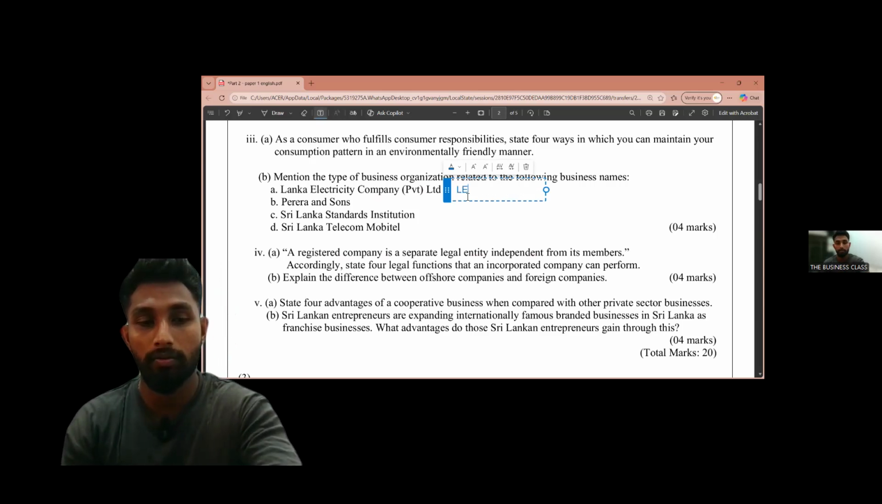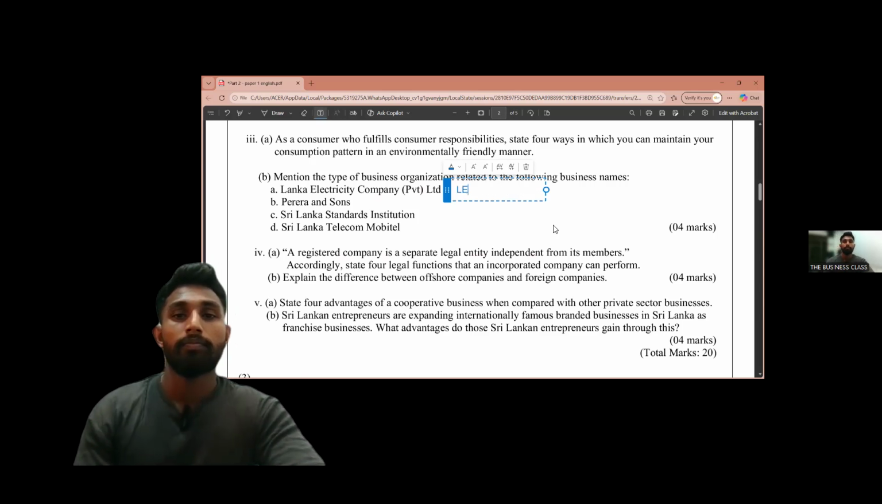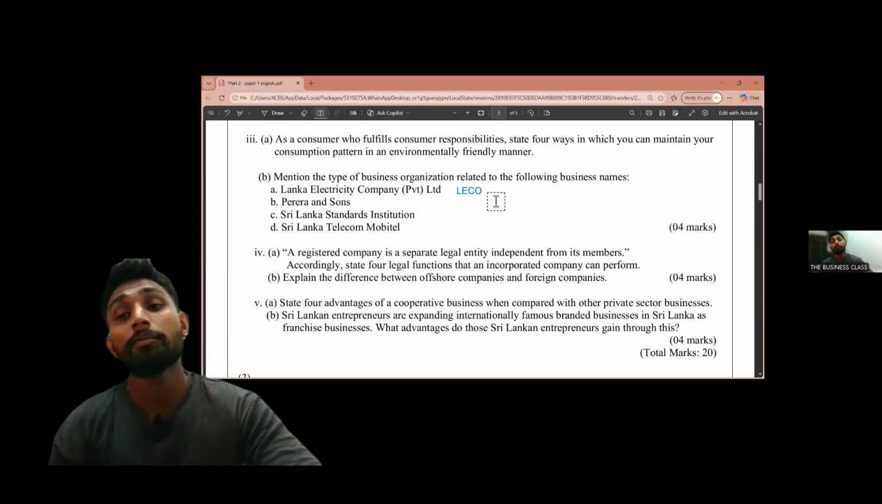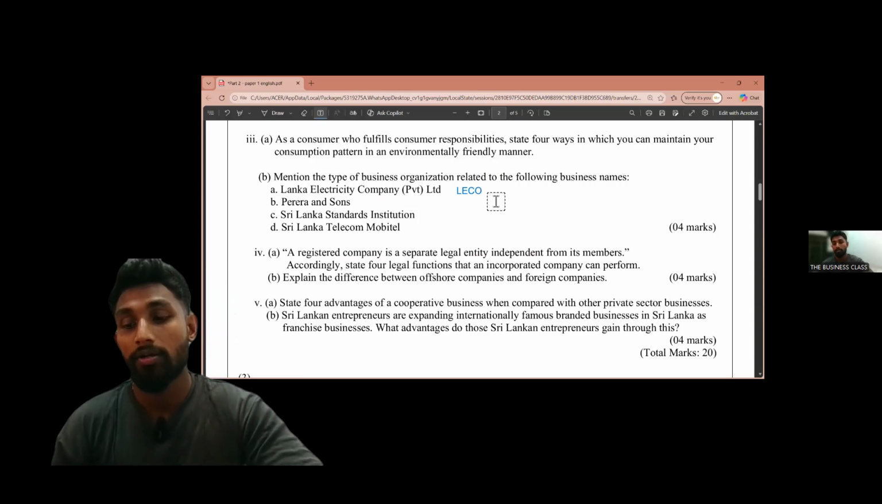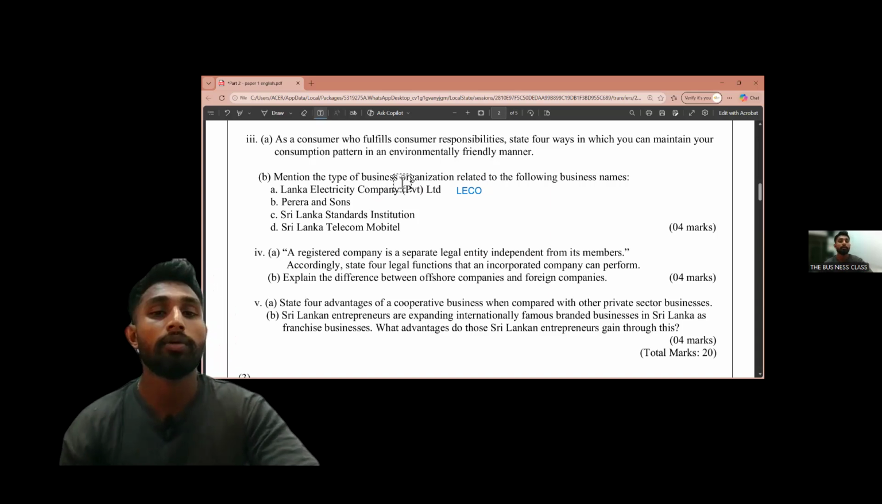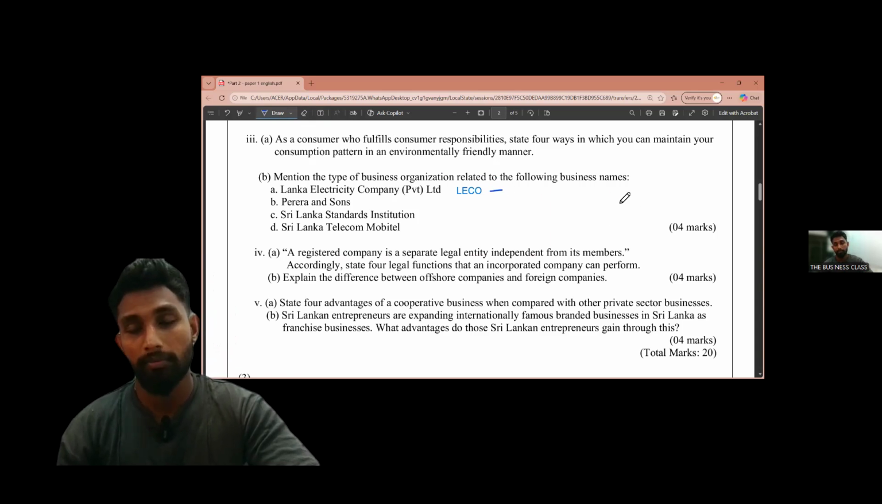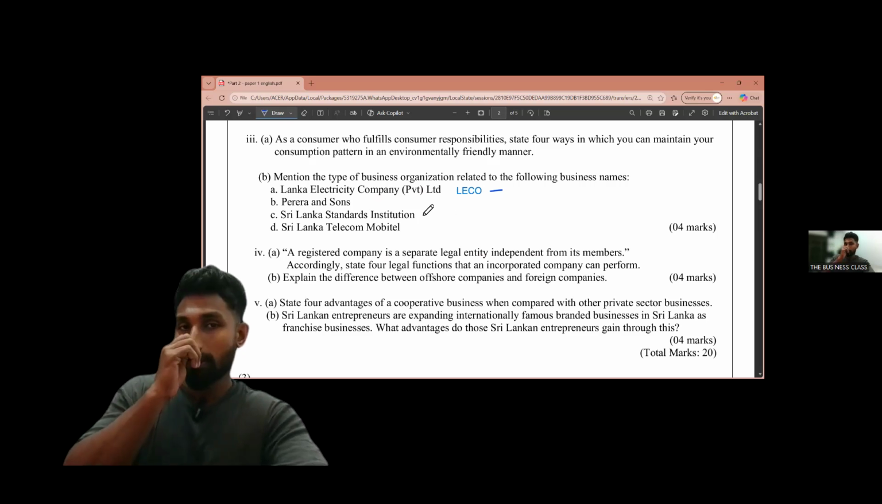So this is a private limited company, but the government is dominating the shareholding, right? This is a private limited company, right? You can write here, it is a private limited company, but within brackets write down state dominated shareholding, right? The government has a lot of shares in this corporation, right? Lanka Electricity Company, private limited.